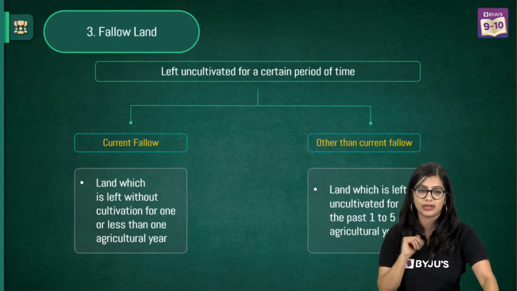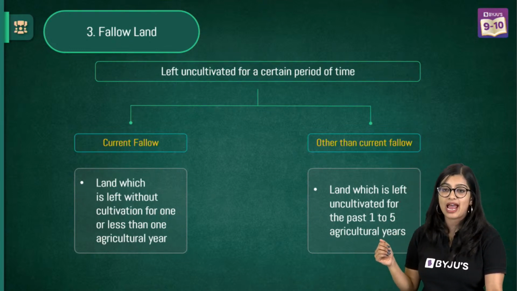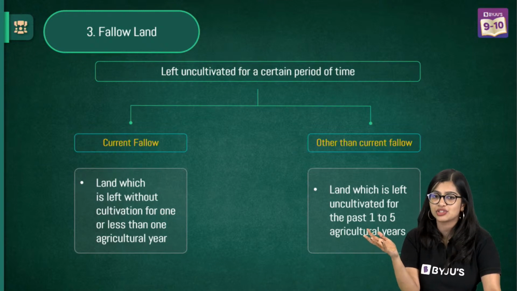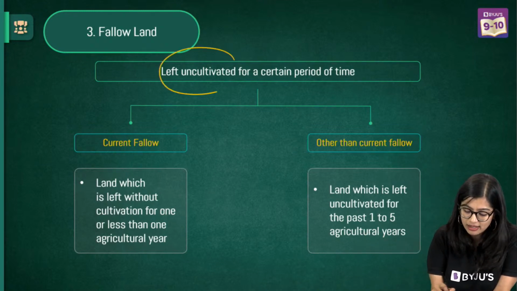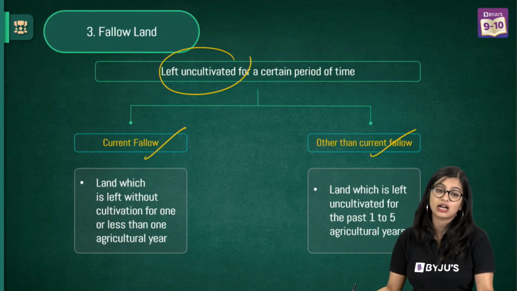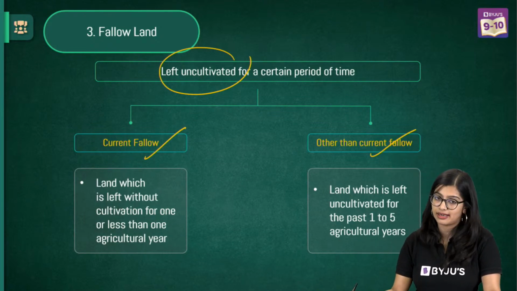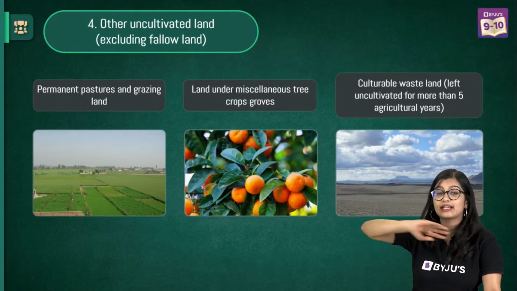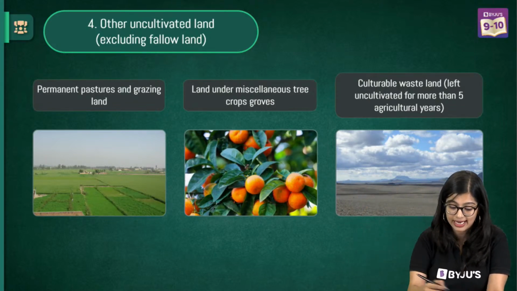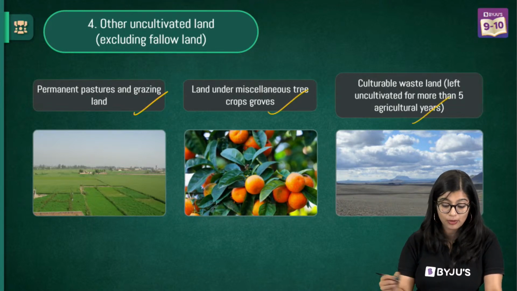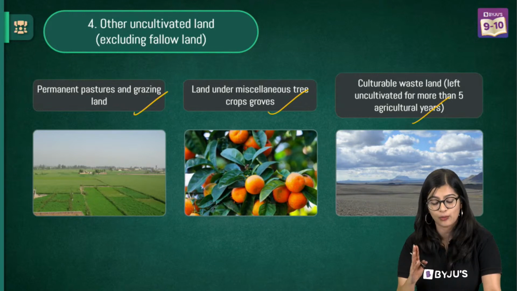Then we have fallow land, wherein we would have used that land for agriculture, but for now I have left it uncultivated for a certain period of time. Based on that we have current fallow and other than current fallow. Then we have other uncultivated land. Excluding fallow land, you have various kinds: permanent pastures, land under miscellaneous tree and crop groves, and of course cultivable wastelands.